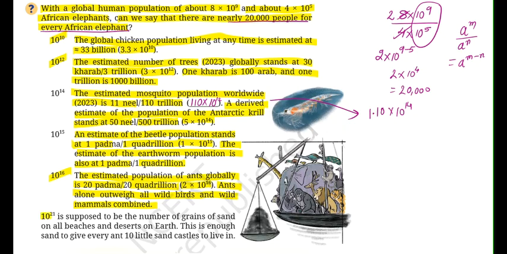Now 10 to the power of 21 is supposed to be the number of the grains of sand on all beaches and deserts on the earth. This is enough sand to give every ant 10 little sand castles to live in. So here they are telling you the connection about the number of the grains of sand which are present in all the beaches and deserts. There is enough sand that every ant can have 10 little sand castles to live in.